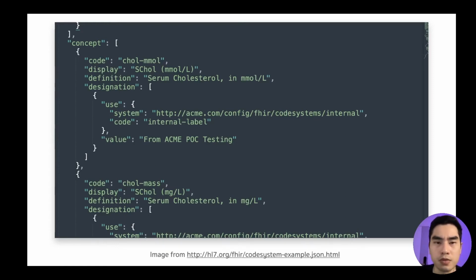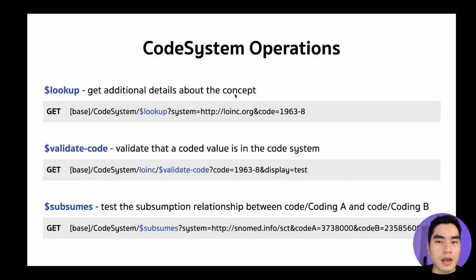You don't have to remember or create the code system by yourself. In this session, we will use a tool to create that. And here are the code system operations. This blue word is the operation, and this is an example. If we want to get details about a concept, we put the base, the type here, put the operation, specify the system and the code, and send it to the server.